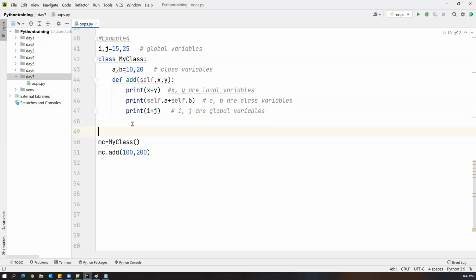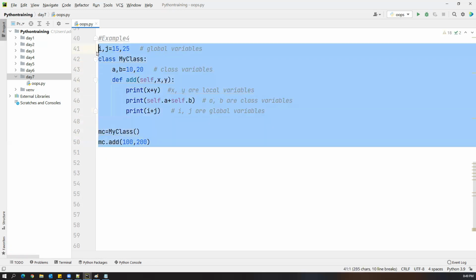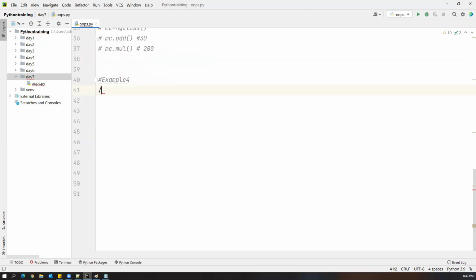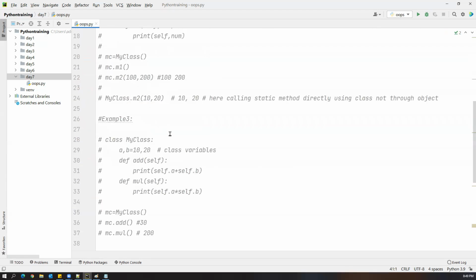Now understand this. I'll show you one more example. Just a second. Comment this. Now I'm copying the same thing. Copy the same example. This is example 5.